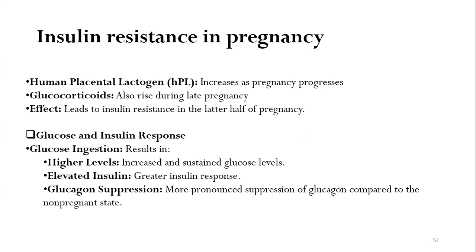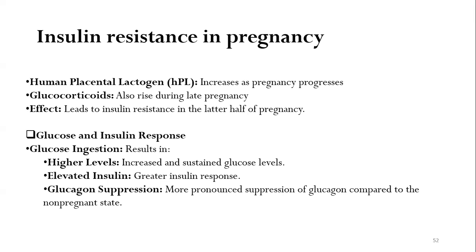Insulin resistance in pregnancy is quite common, and nowadays we are also seeing an increased prevalence of gestational diabetes. So, what are the factors which are responsible for causing insulin resistance in pregnancy? The most important hormone promoting insulin resistance is human placental lactogen, which acts as a counter-regulatory agent for insulin. Human placental lactogen increases as the pregnancy progresses, and this is the primary hormone responsible for promoting insulin resistance in pregnancy. The glucocorticoids, which are again counter-regulatory hormones for insulin, also rise during late pregnancy, and both of these hormones are responsible for causing insulin resistance in the later half of the pregnancy.